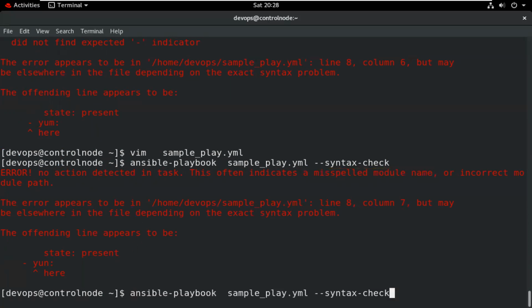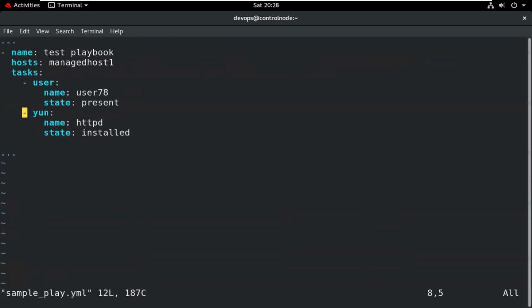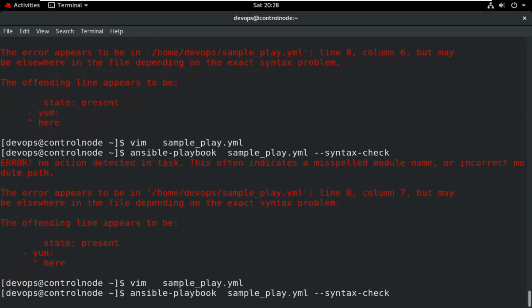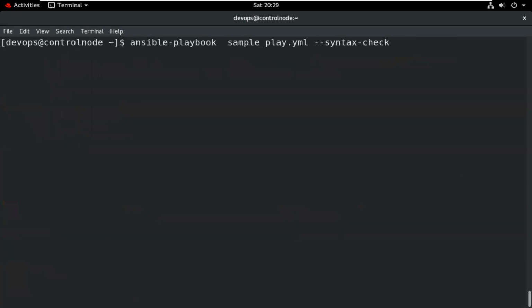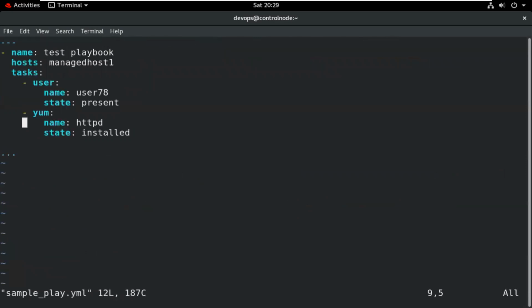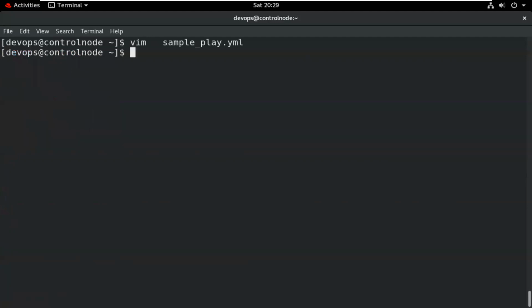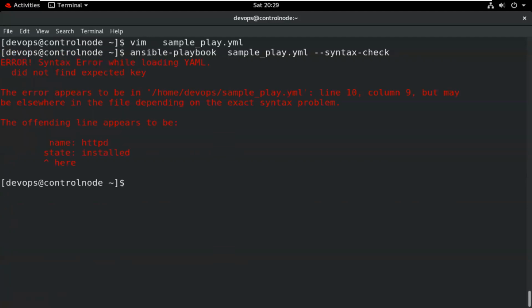So in this particular way, if we write all these things properly, then it will not show me the error. So now there is no syntax error. Suppose we make any other mistake, like this, so what will it show me?